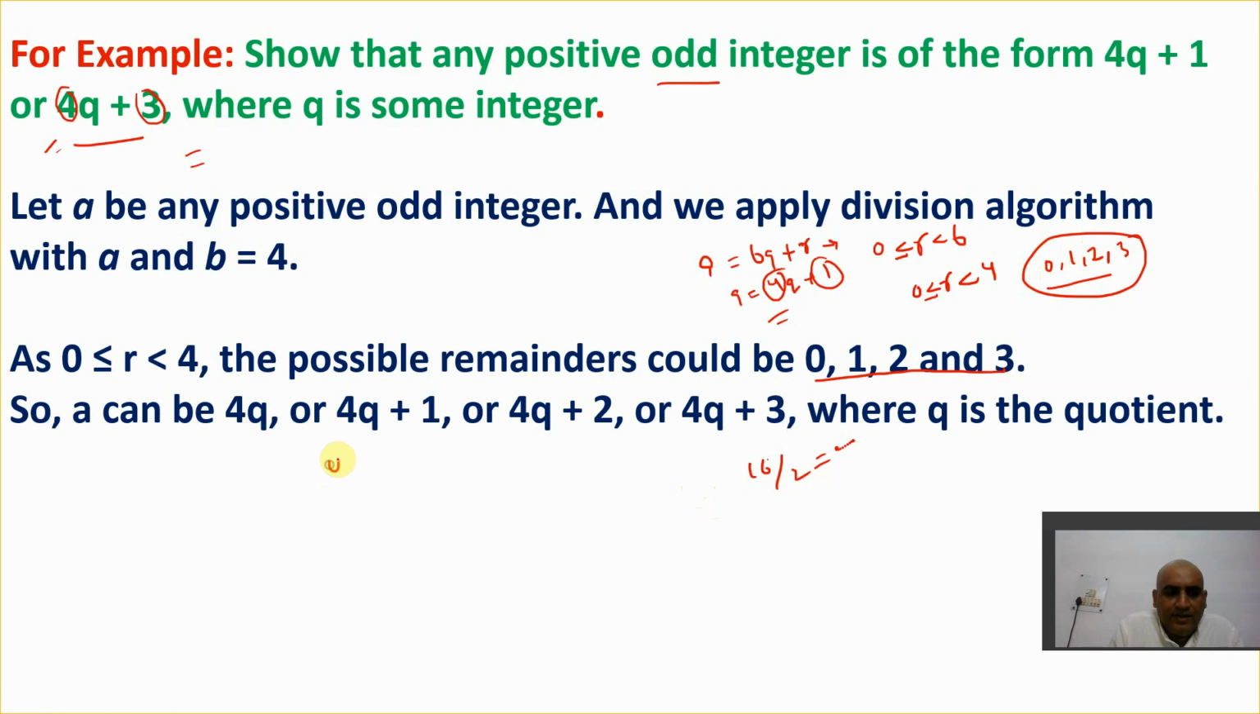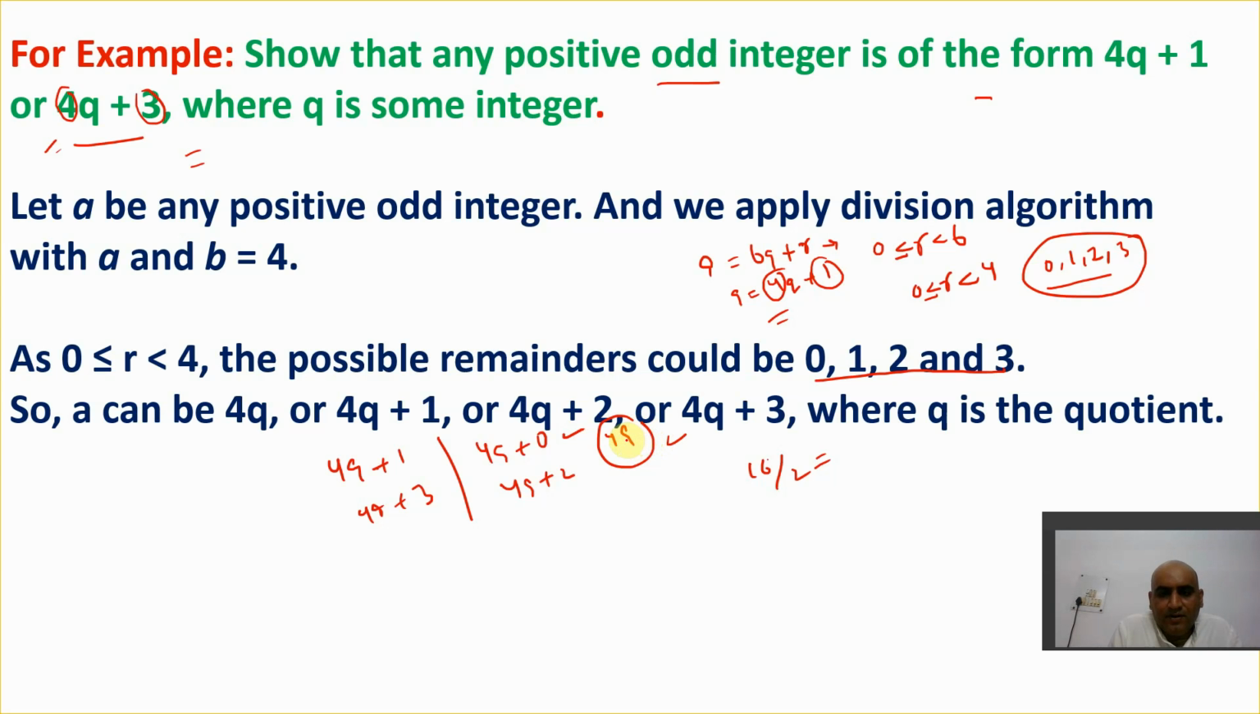Because 4q plus 1 is given, you need to show that an odd integer will take the form 4q plus 1 and 4q plus 3. Now we have 4 forms here: 4q plus 0, and 4q plus 1, 2 and 3, because there are 4 values of remainder: 0, 1, 2 and 3. So 4q plus 0 means 4q. That means it's an even integer because it does not leave any remainder. That's it.